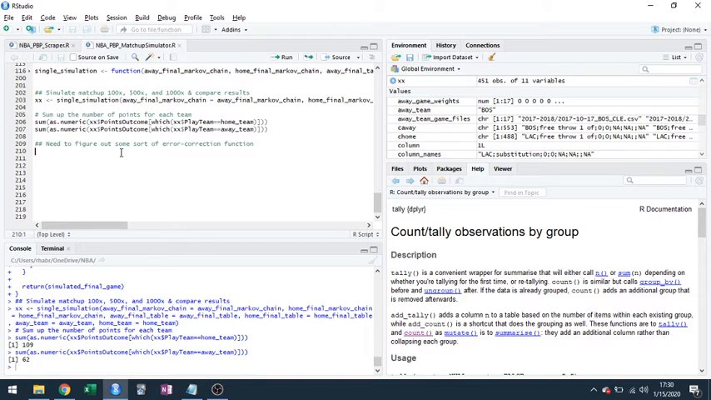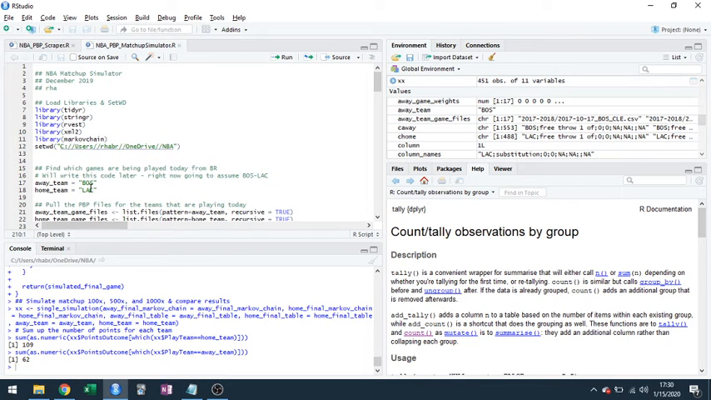So those are my plans until the next video, when we'll go into doing this single matchup a bunch of times and then wrapping it all in a function and adding this code right here.